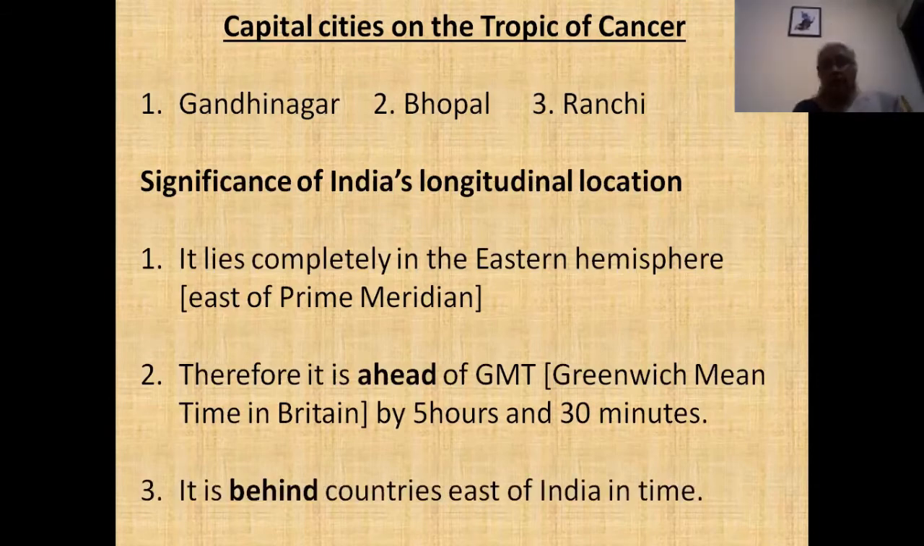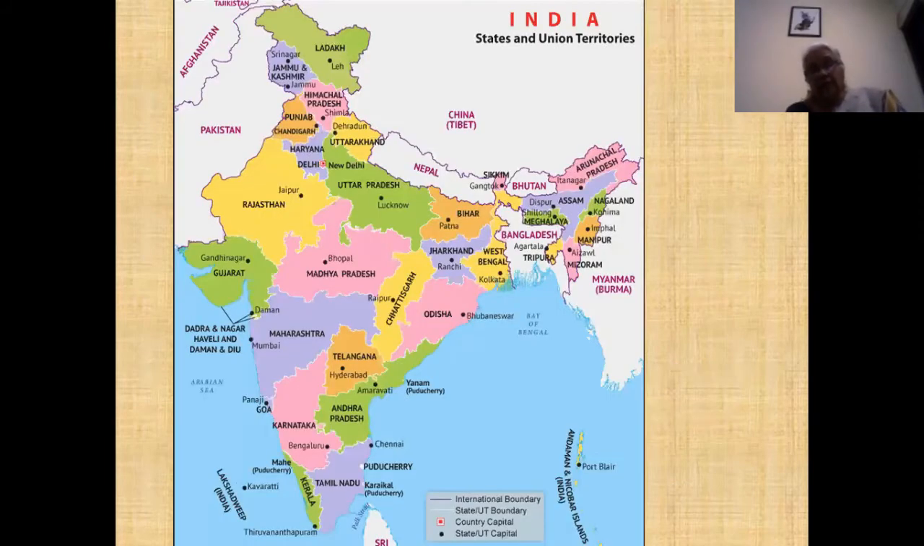So we are behind all countries in the east, right? So China, Japan, Singapore, right? They see the sunrise earlier, and therefore we are behind their time as well. So you're looking at the map of India, the states of India, right?